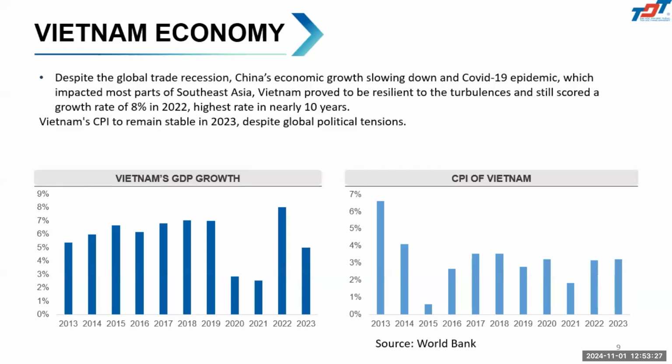You can see that our GDP, especially in 2022, reached a growth rate of about 8%. It's the highest rate in 10 years. But in 2020 and 2021, it grew only about 4%. After that, we recovered, and we also have a stable growth rate. And another thing, even though GDP grows quickly, our CPI is still stable, and we can maintain stable inflation in the country to push the economy to develop. Our CPI only grows under 4%.